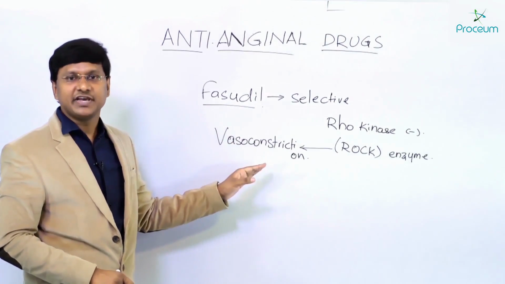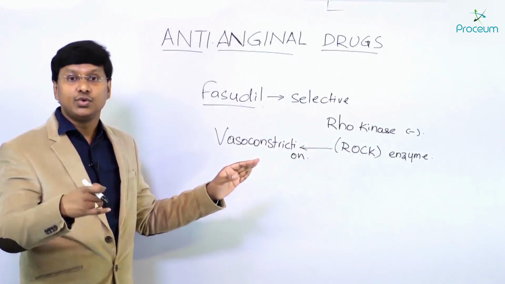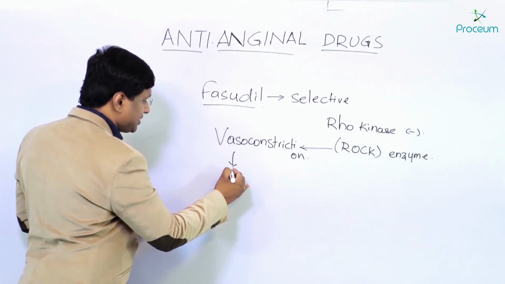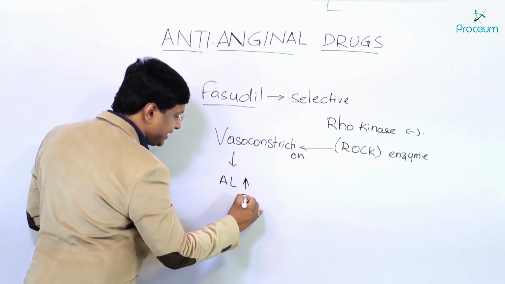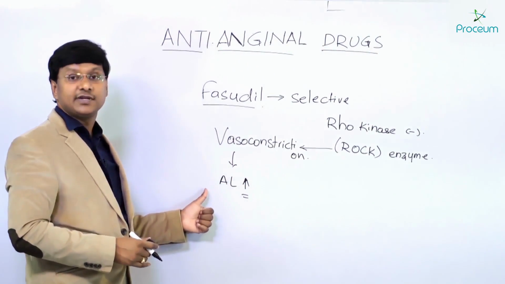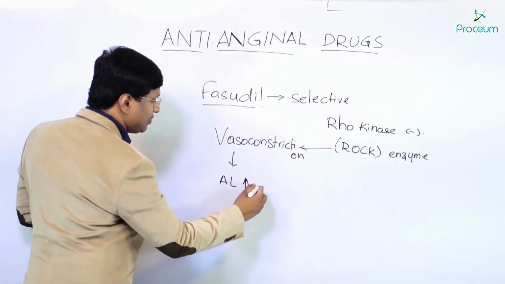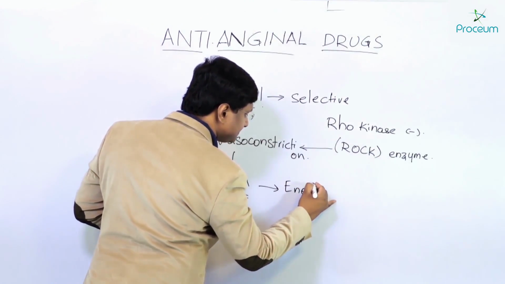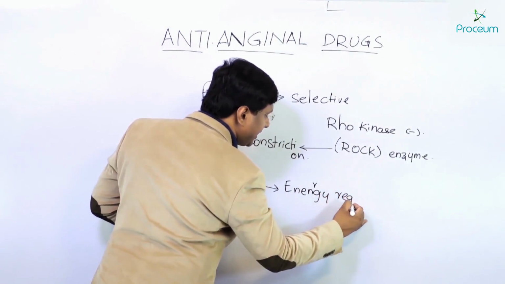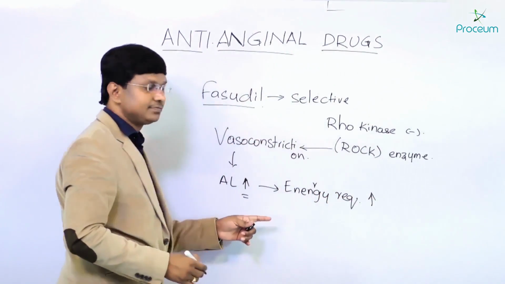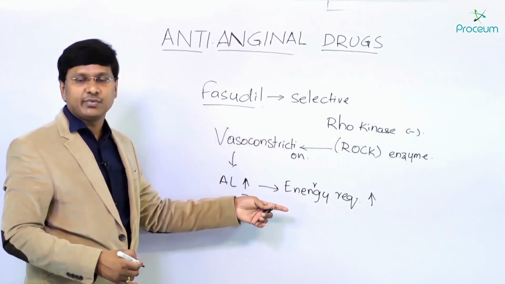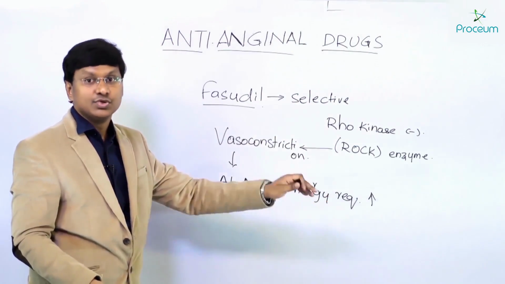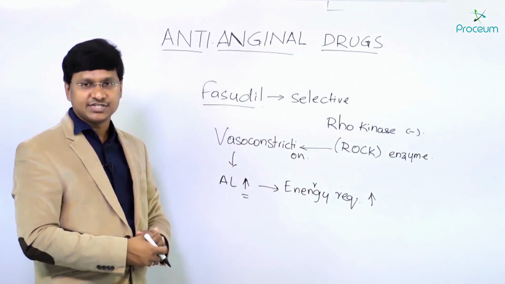When it is causing vasoconstriction, what will it do to the afterload on the heart? The afterload on the heart increases. When the afterload increases, the energy requirement increases. So the energy demand is more and the supply is less, and the individual will end up in angina.